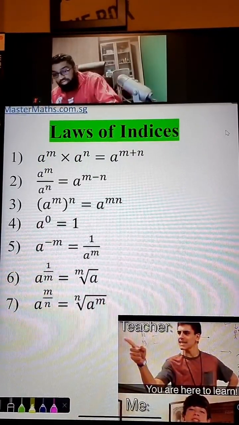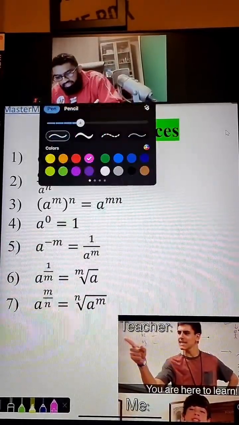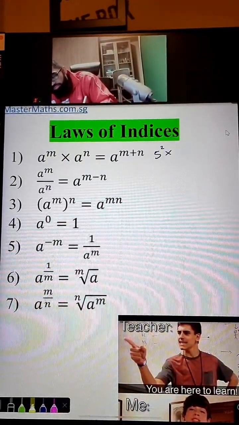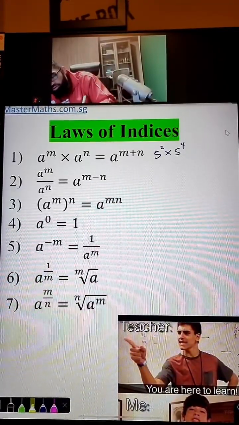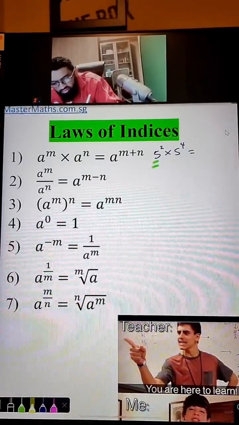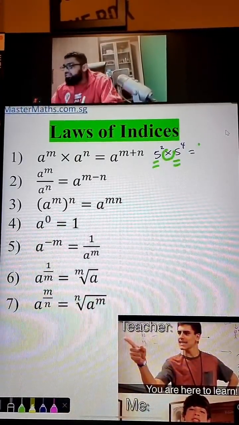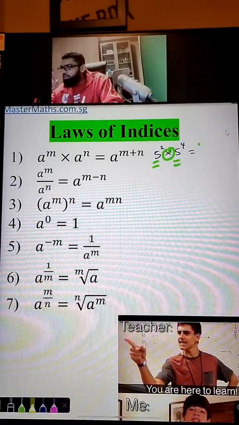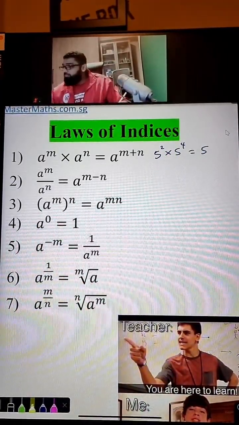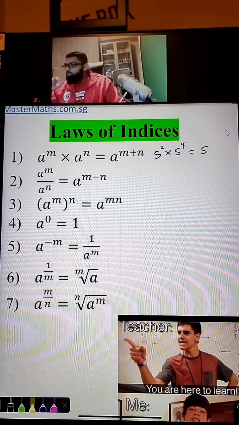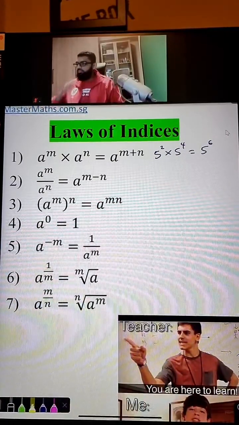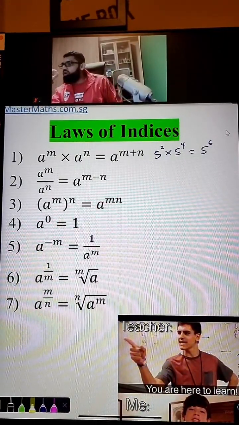I'll give you an example. Take this down somewhere, guys. Let's say you have 5 squared times 5 to the power of 4. I can use the first law. When your base is the same and you are multiplying, you keep the 5, and it now becomes 5 to the power of 2 plus 4, which is 6. This is a shortcut law that you can use.